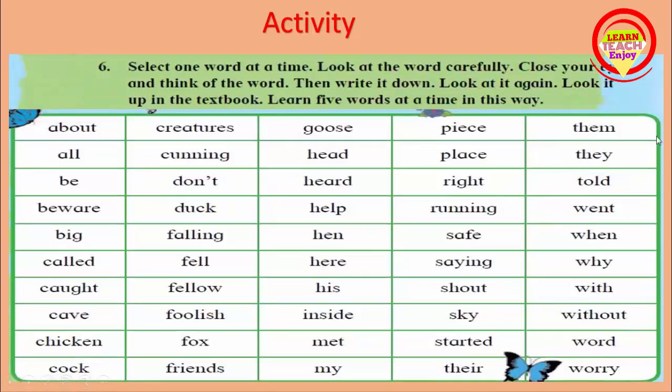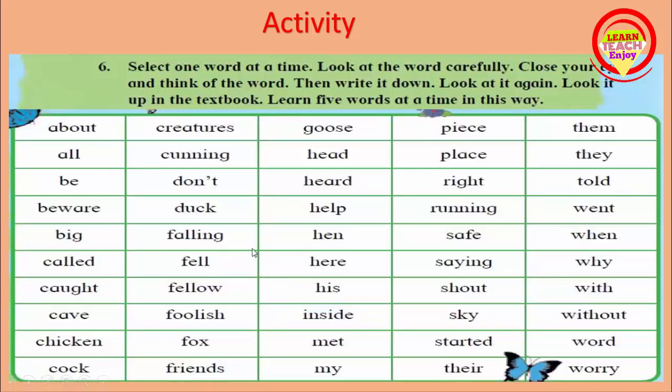The next activity is given there. Select one word at a time. Look at the word carefully. Close your eyes and think of the word. Then write it down. Look at it again. Look it up in the textbook. Learn 5 words at a time in this way.